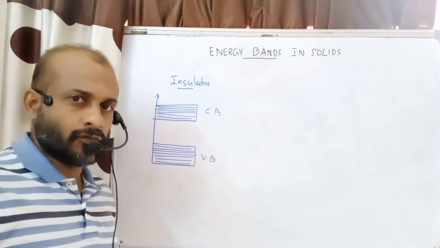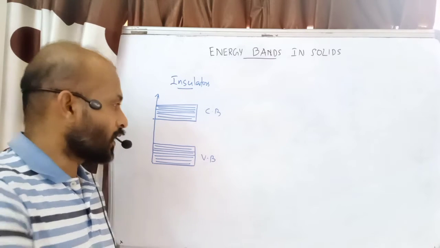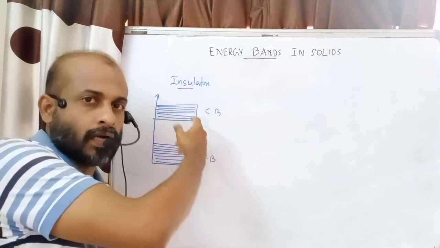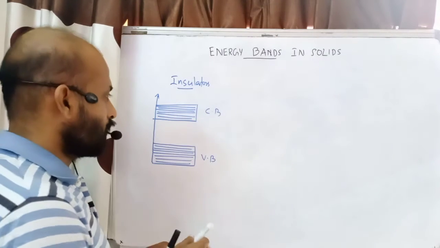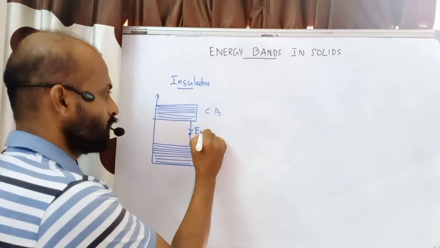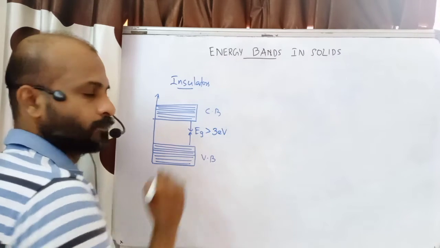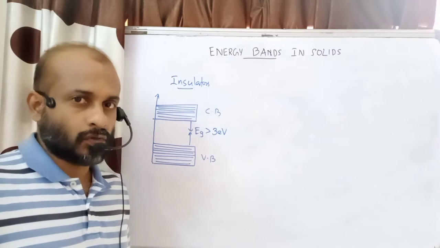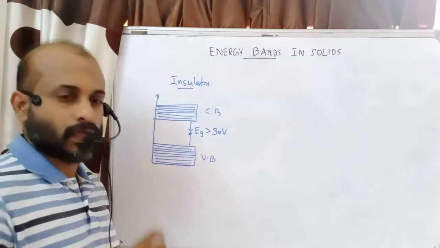Even though we supply energy, even though you heat an insulator, we cannot find any electron in the conduction band. It is not possible to make an insulator conducting even if we supply energy, because the energy gap, represented by Eg, has a value of more than 3 electron volt. So even if you give energy, we cannot send any of the electrons to the conduction band. This is the situation with insulators.